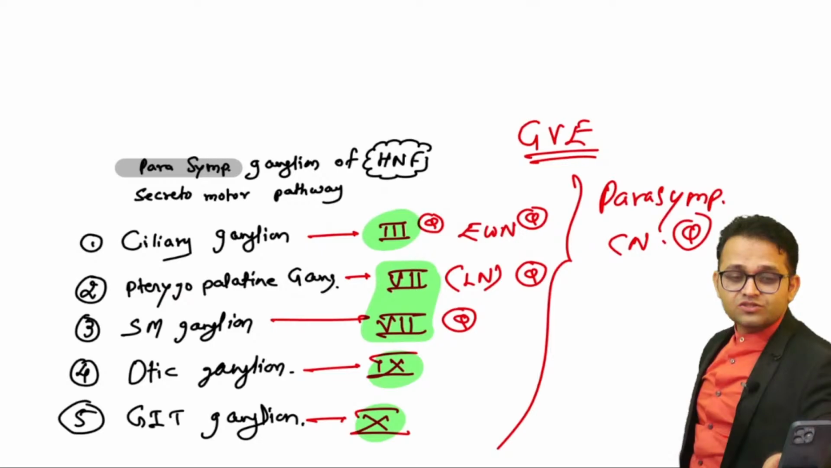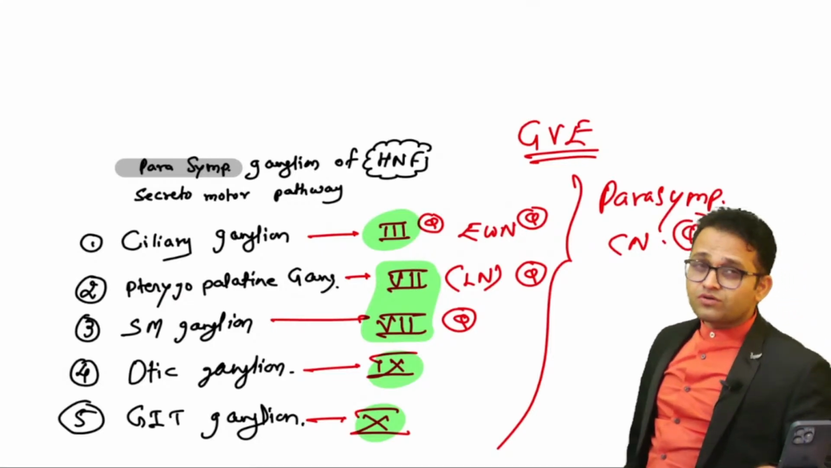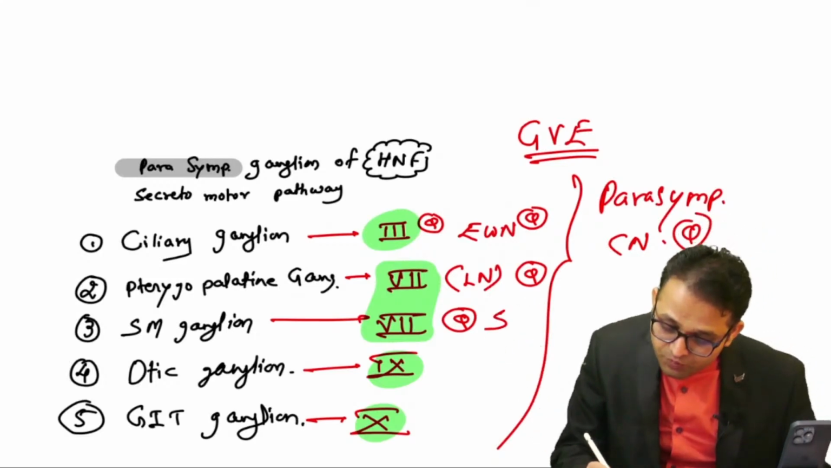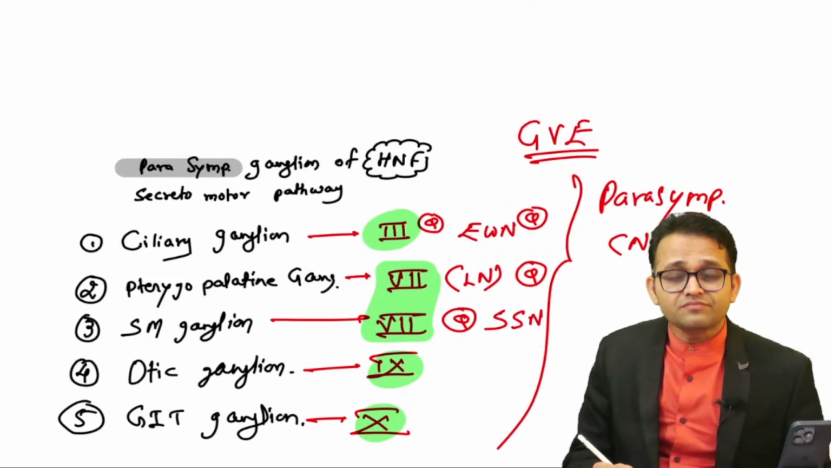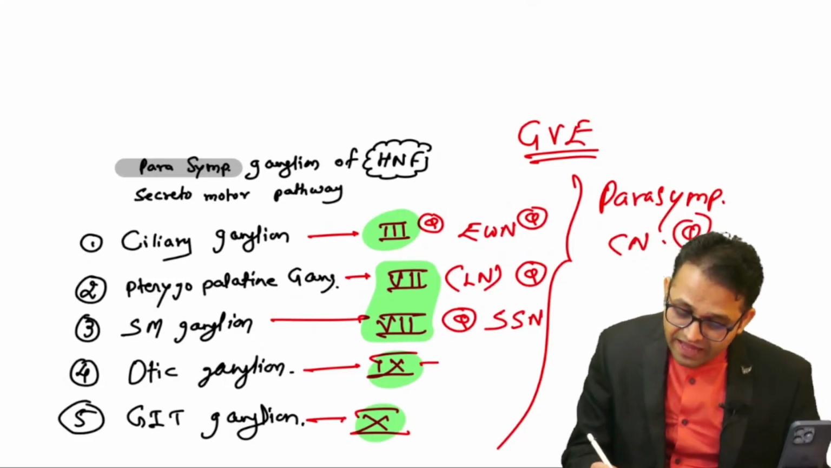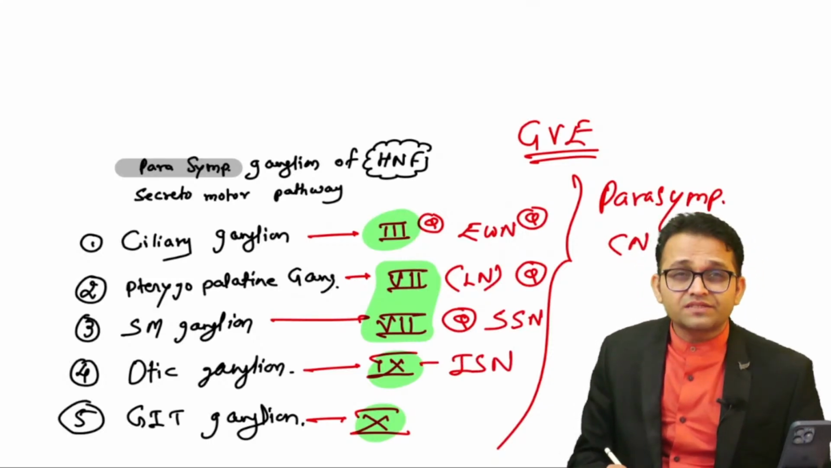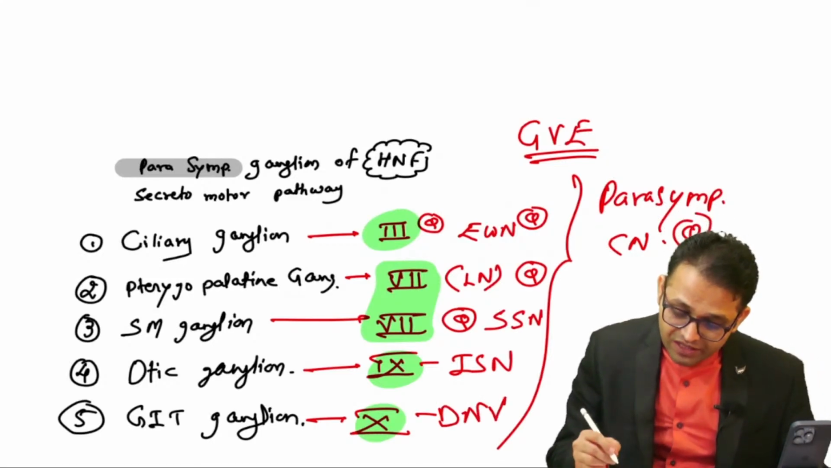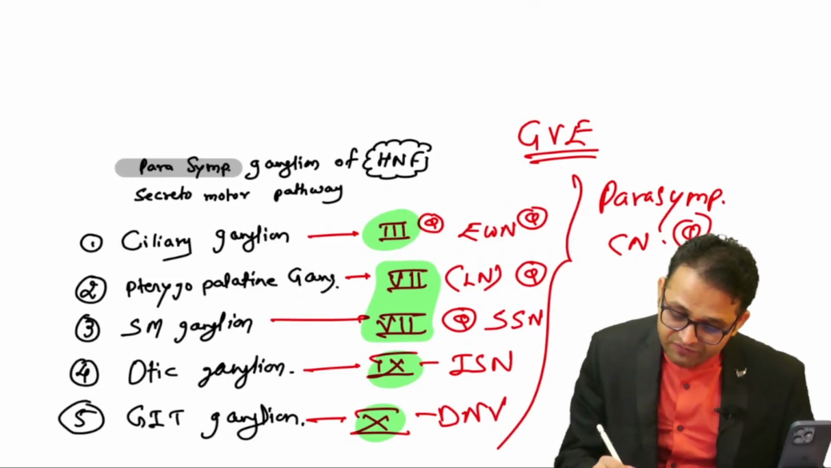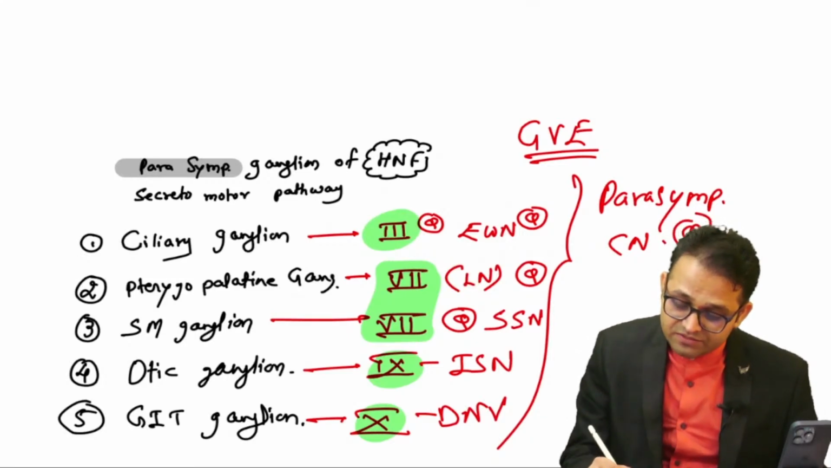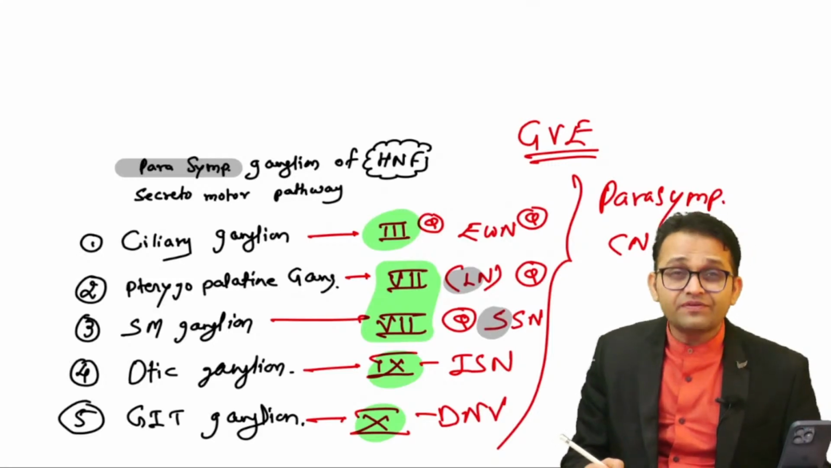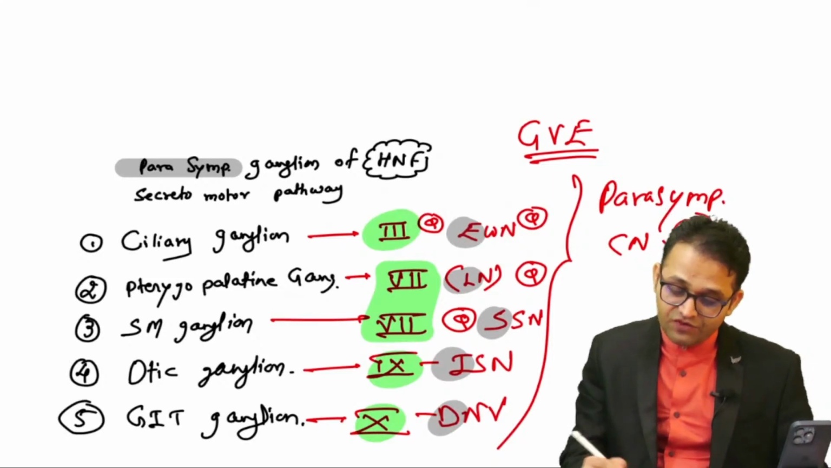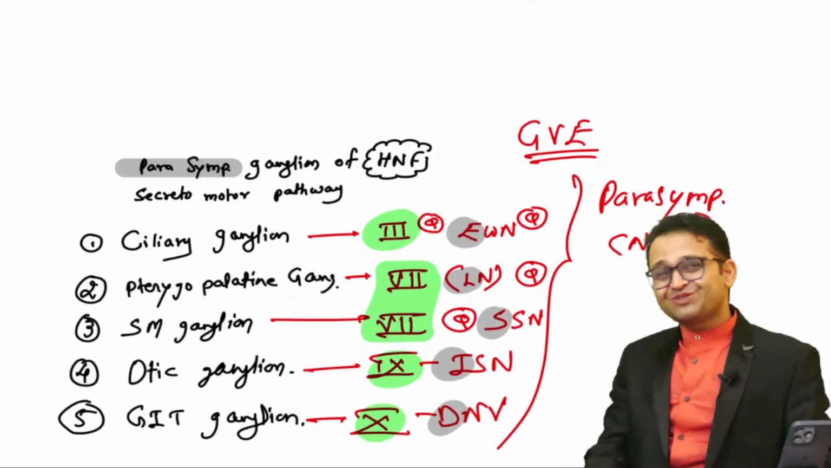Fine. So now try to understand further. The submandibular gland is related with the superior salivatory nucleus. And this ninth nerve is related with the inferior salivatory nucleus, and this is the dorsal nucleus of the vagus. So I'm giving one more mnemonic. This is your left side. L for lacrimatory nucleus, S for superior salivatory, I for inferior salivatory, D for dorsal nucleus of the vagus, and E for Edinger-Westphal nucleus. So getting the point, everyone?